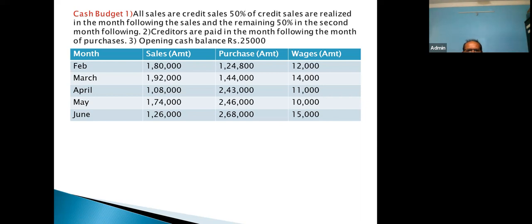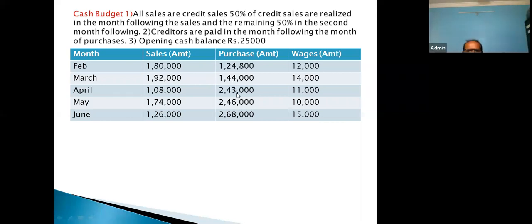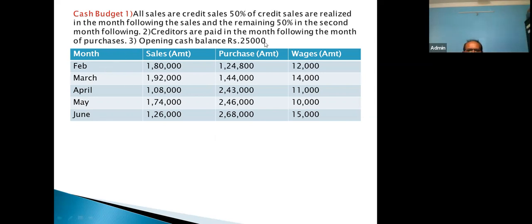It means now we are preparing budget for April, May, and June. So March purchase will be paid in the month of April, and April purchase will be paid in the month of May. That is the meaning. Clear? Yes, sir. And the third one is we have given opening cash balance 25,000. So this opening 25,000 will be shown because we are preparing budget for April, May, and June. So in the month of April, we have to indicate opening cash balance, that is 25,000.